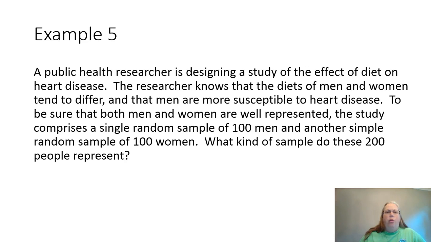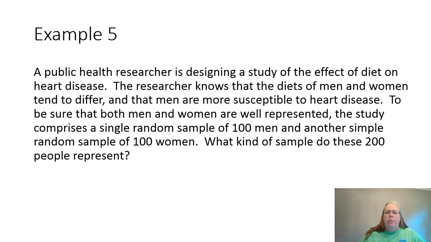Example 5. A public health researcher is designing a study of the effect of diet on heart disease. The researcher knows that the diets of men and women tend to differ, and that men are more susceptible to heart disease. To be sure that both men and women are well represented, the study comprises a simple random sample of 100 men and another simple random sample of 100 women.